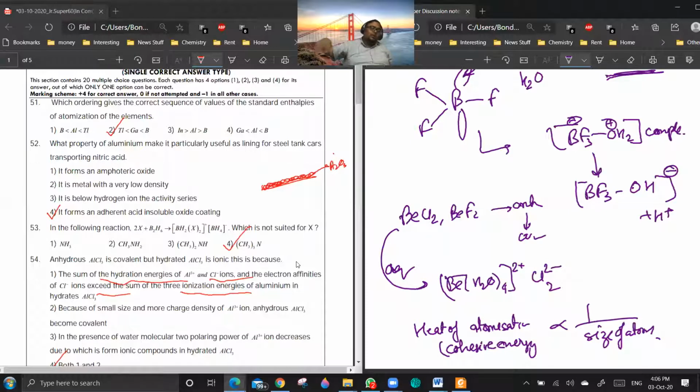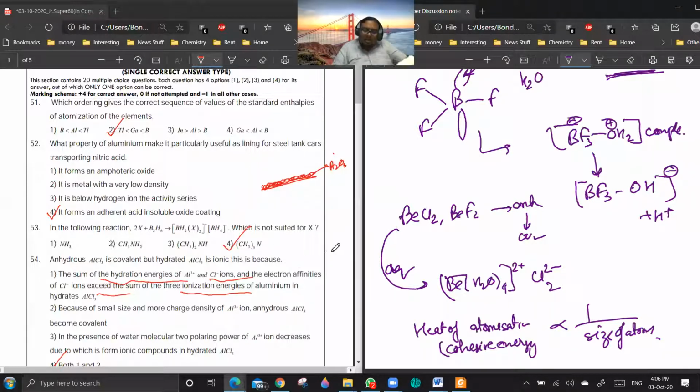Metallic bonding will be decreasing down the group. Why can't it be option 4? Boron, because gallium is smaller in size than aluminium. Yes, sir. Is it clear? Okay.